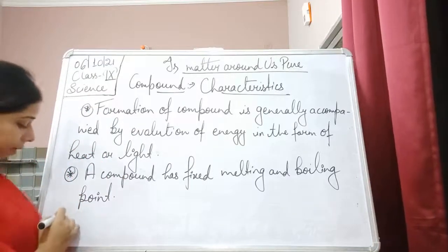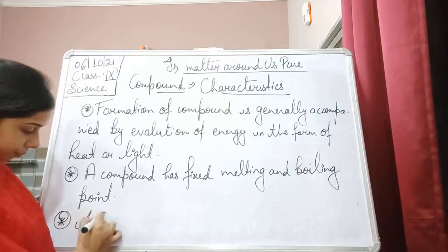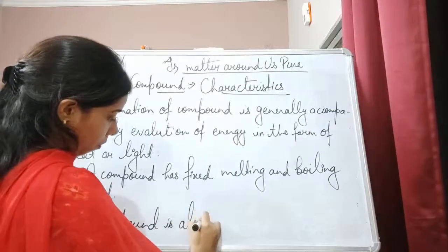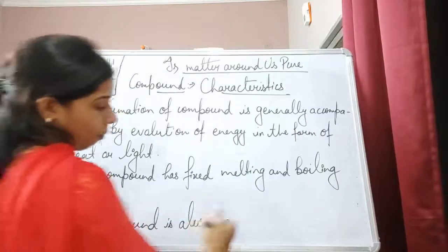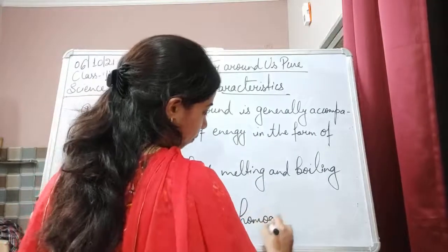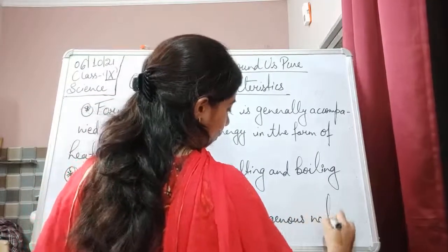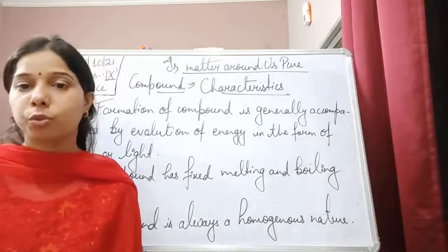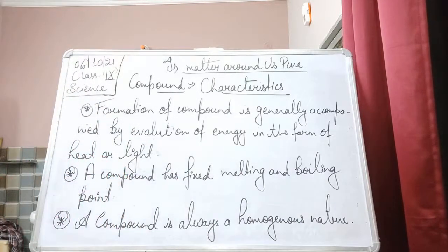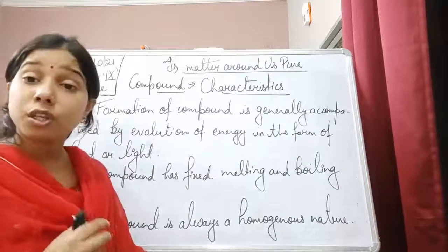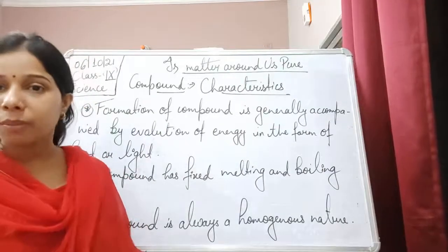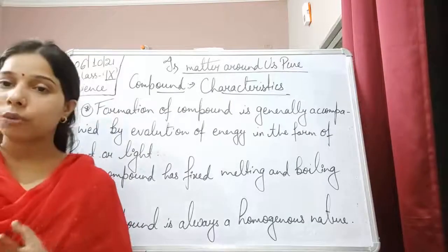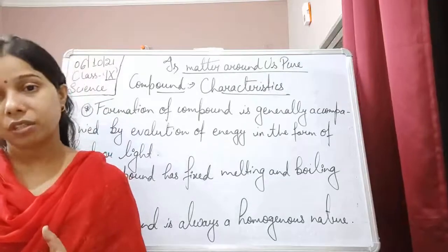A compound is always homogeneous in nature, students. It means we cannot distinguish between the different things. It appears similar. All the substance which is present in it is the same throughout the mass. That's why it is homogeneous in nature.